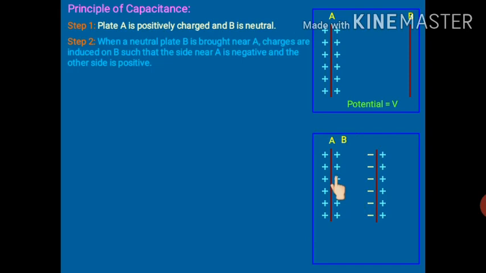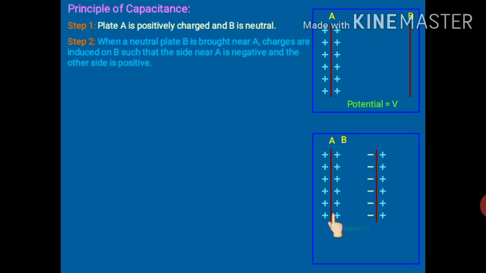So what we have seen right now is that as we have brought an uncharged conductor closer to it, because of induction the potential will decrease, and if the potential decreases, the capacitance of that conductor will increase. So this is how the capacitance is increasing as we bring an uncharged conductor towards a charged conductor. Now one more thing will be there.